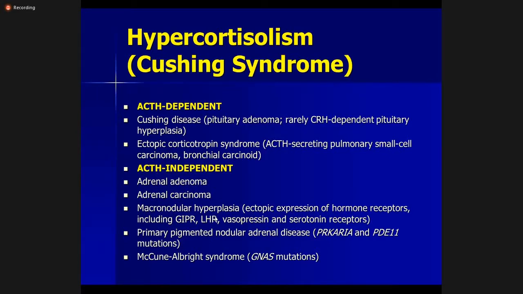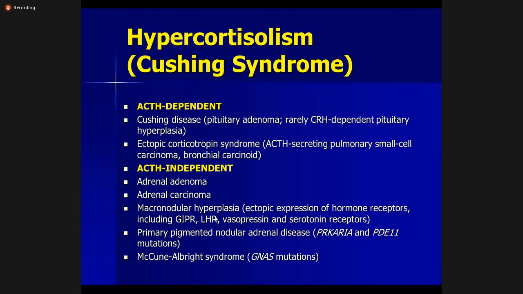So ACTH-dependent causes are basically two. One can be related to the pituitary and the hypothalamus. The second is related to paraneoplastic syndrome, which is excess ACTH secretion from any tumors in the body. Then coming to the ACTH-independent causes, these causes are not related to ACTH, and they are mostly primarily located in the adrenal gland themselves.